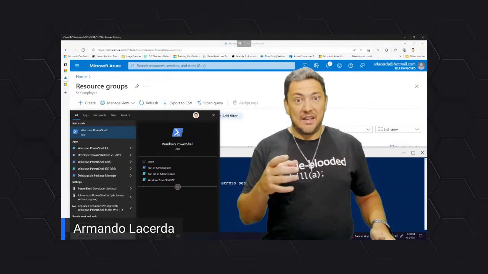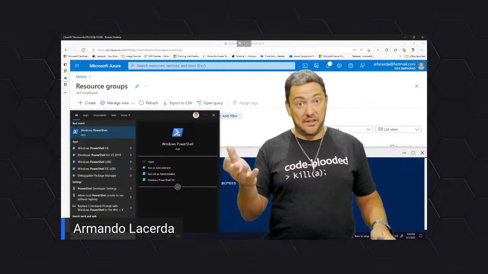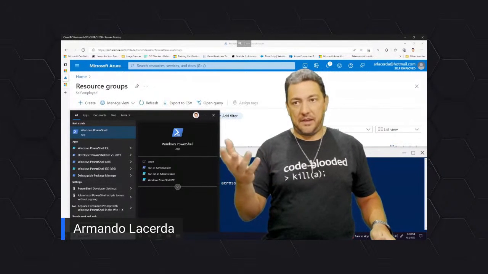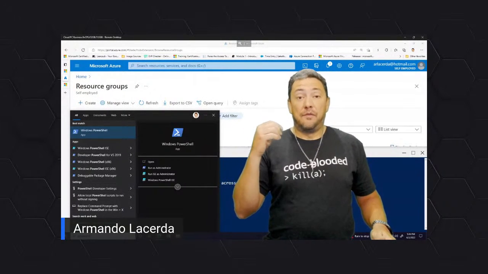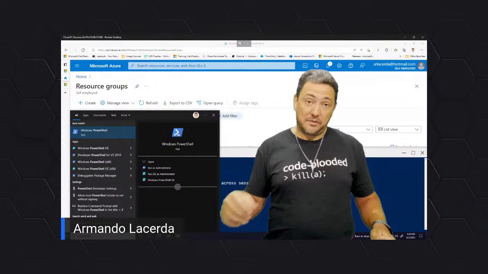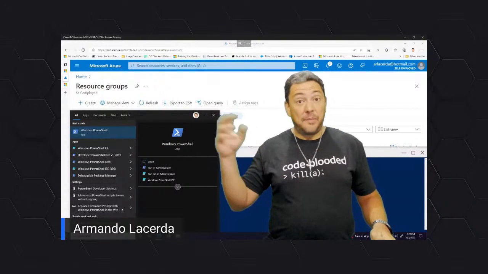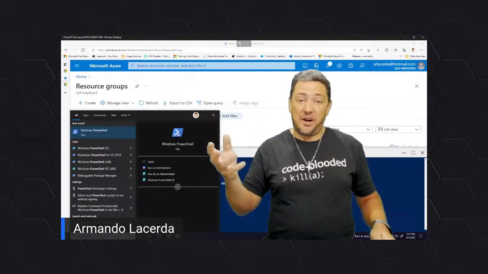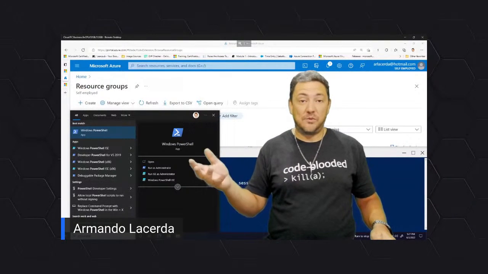Now, the best thing for you, because we are learning, is to use this learning path here from Microsoft to learn the basics about PowerShell. There will be a PowerShell there available for you in a sandbox. So you don't even have to worry about which one you're going to use.